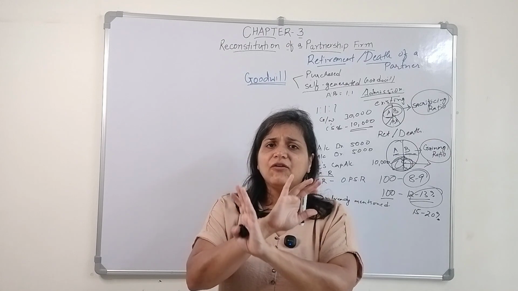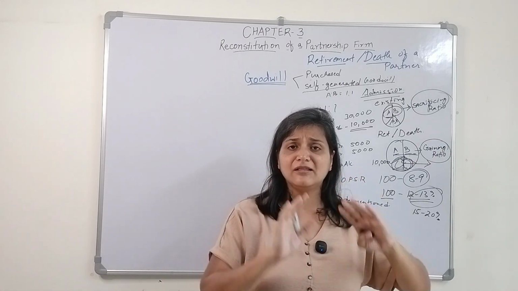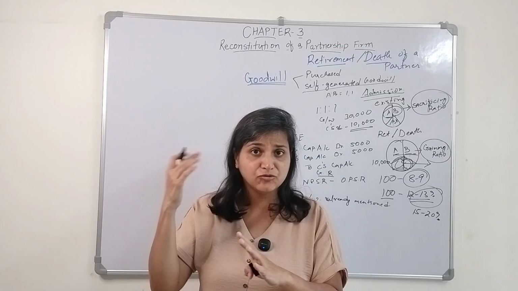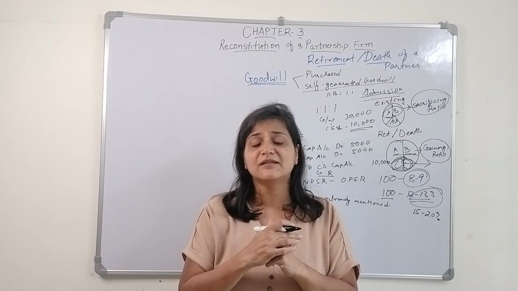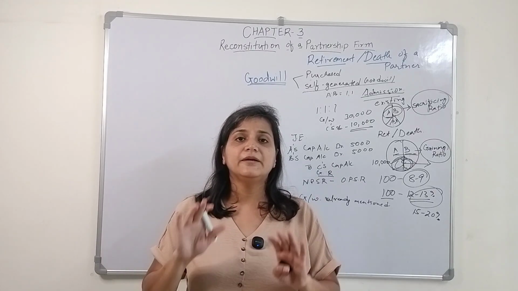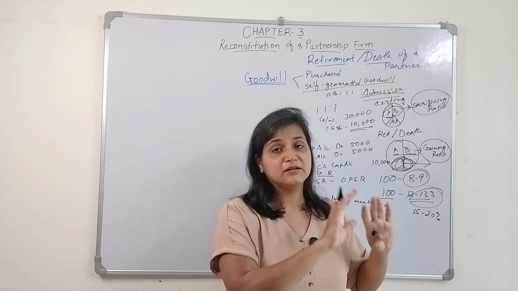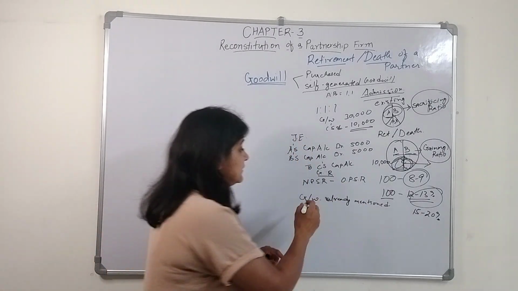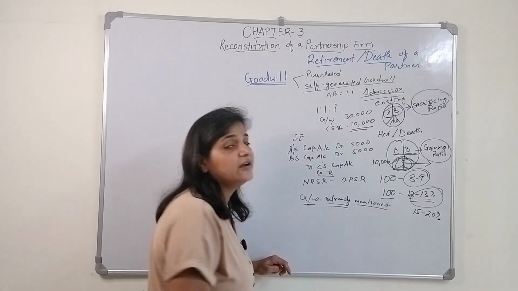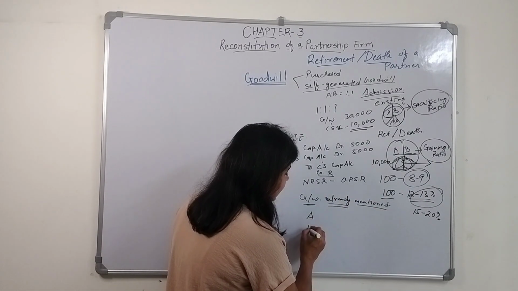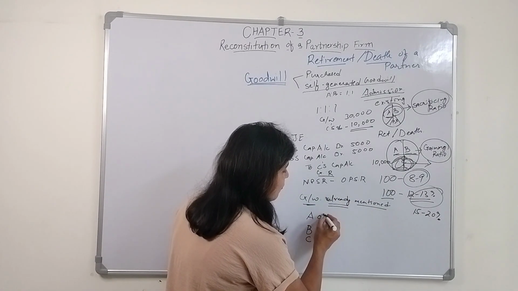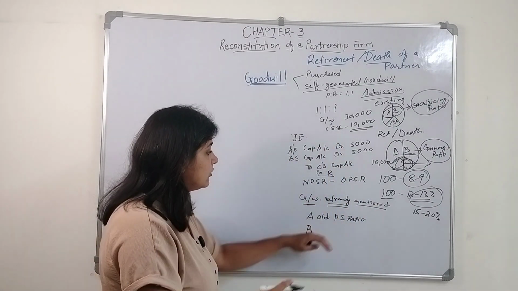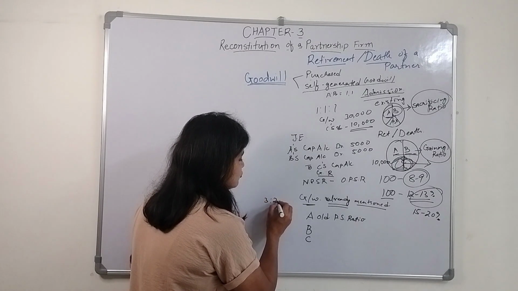But before that, everything whatever is there in the books, if they need to close the accumulated losses, if they have to make any kind of revaluation of their assets and liabilities, whatever it will be is shared among the old partners in their old profit sharing ratio. Similarly, this goodwill which is already mentioned in the books will be shared among A, B and C in their old profit sharing ratio. Let's say the old profit sharing ratio was 3:2:1.